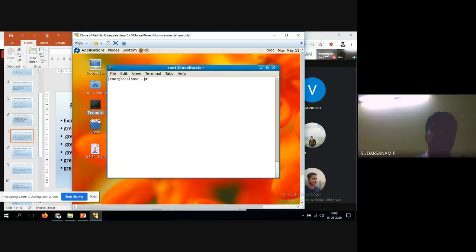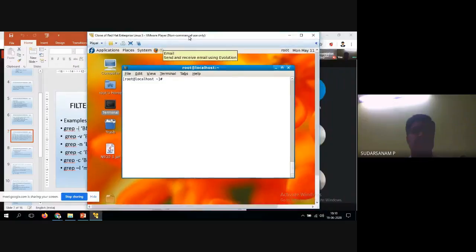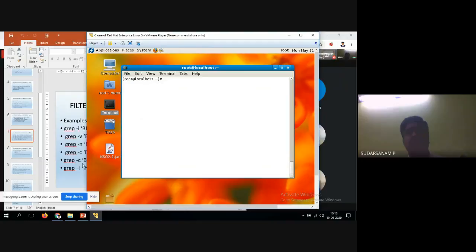Now we'll go for the options one by one. Can you see the options here? Grep minus I, grep minus V, grep minus N, grep minus C. Another one is minus L. We'll see how each option works. First option is grep minus I. I is nothing but ignore the case. Now I'll display emp.lst.